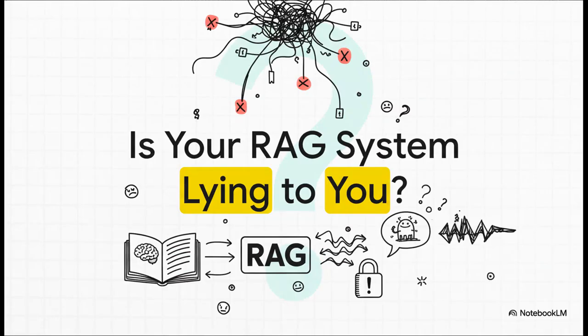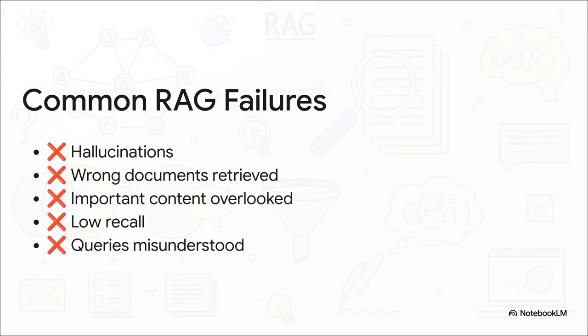So let's be real for a second. Have you ever felt like your RAG system is just making stuff up? You give it a perfectly good knowledge base, you ask a totally reasonable question, and what comes back is, well, it's confidently wrong. That's not just frustrating, it's the number one thing that stops these awesome systems from making it into production. And I'm guessing this list looks painfully familiar, right?